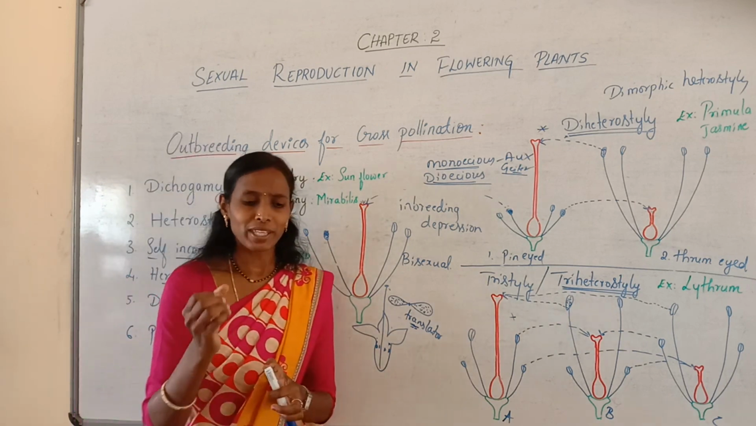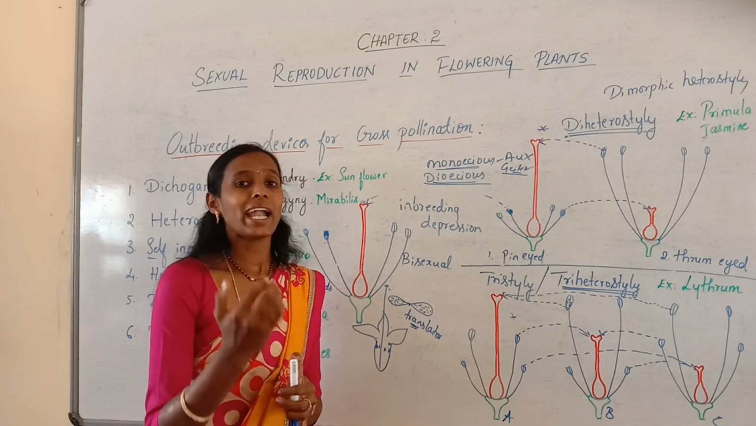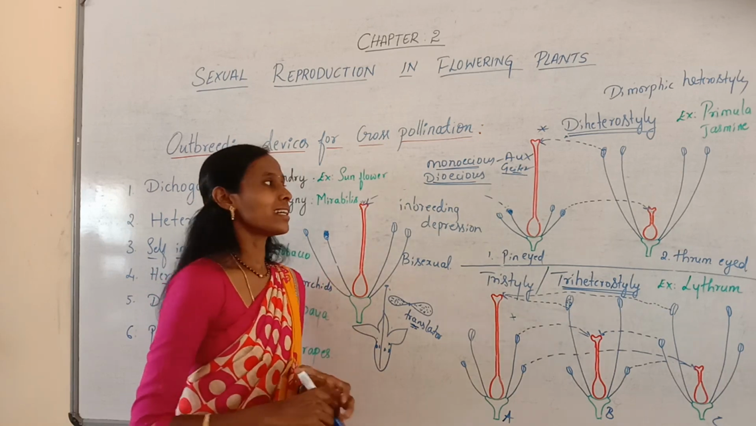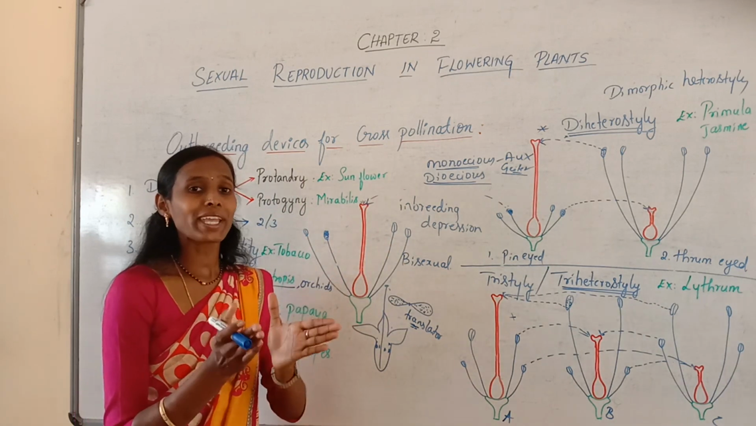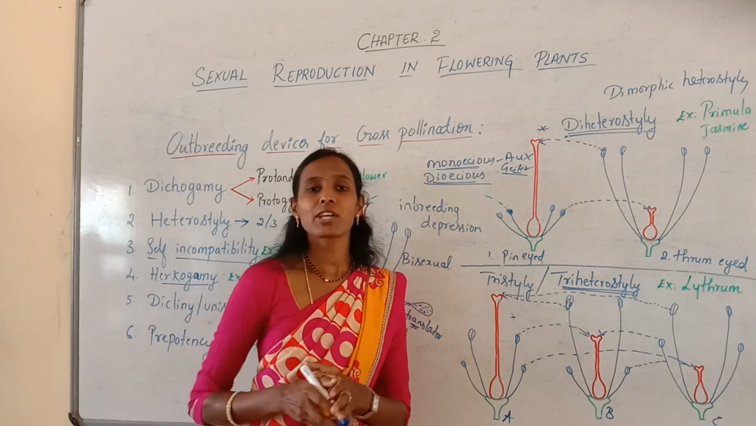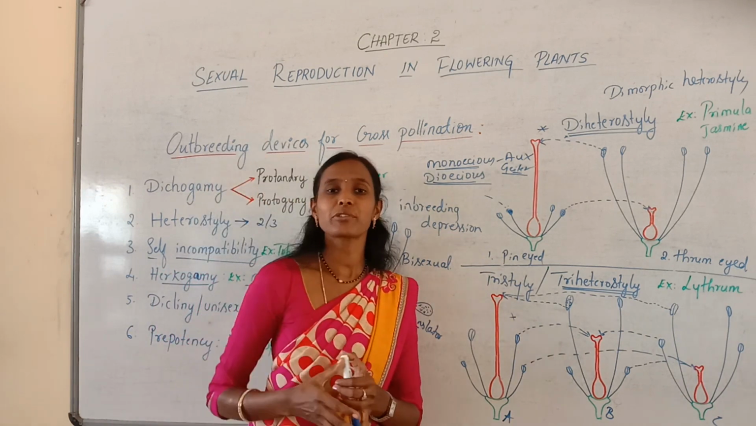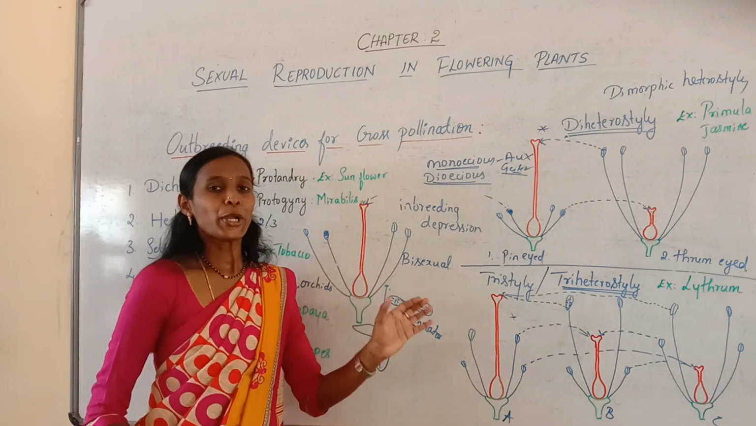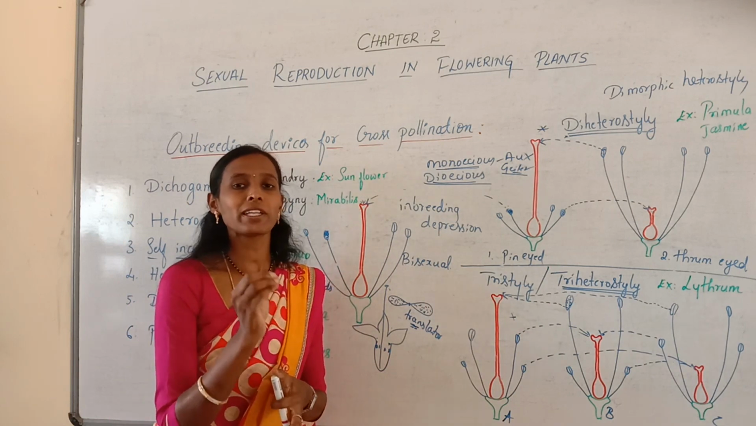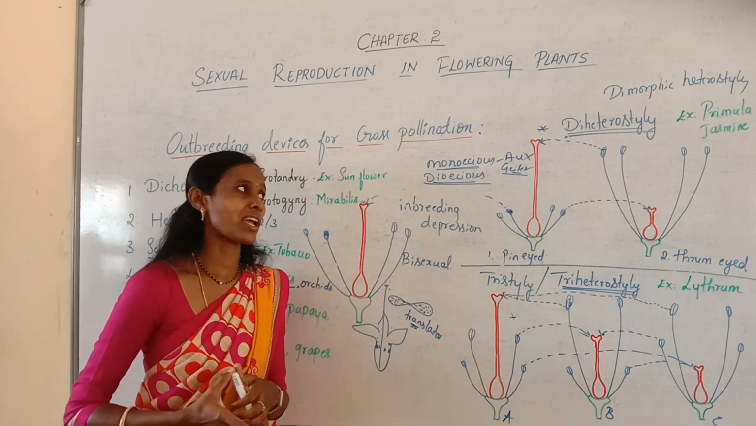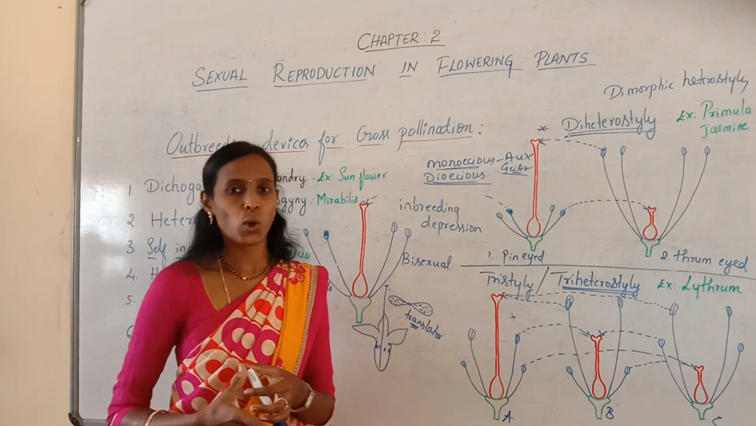Sometimes undesirable characters can be eliminated and desirable characters can be introduced through cross-pollination. Due to variation and adaptability, the organism can better survive. The survival or struggle for existence is something you will study in the chapter on evolution. Here, due to the adaptation property, the organism is better fitted for the struggle for existence. So these are certain advantages of cross-pollination, and this completes cross-pollination.